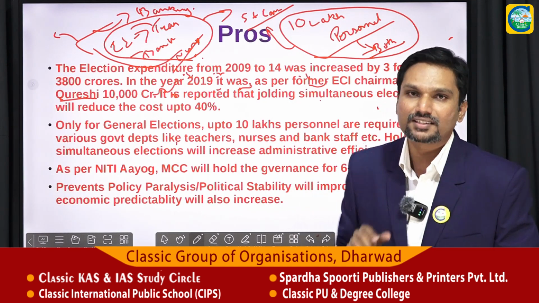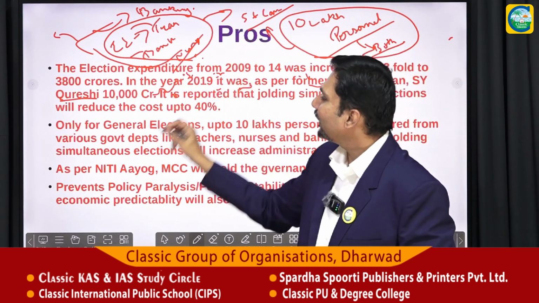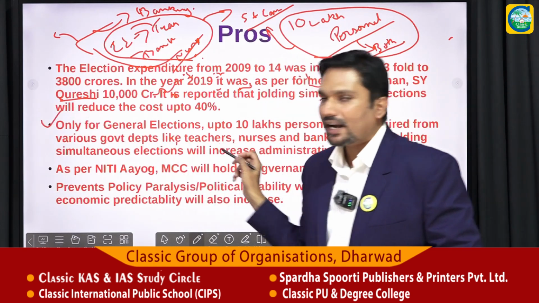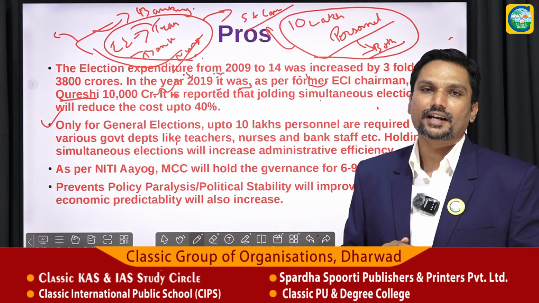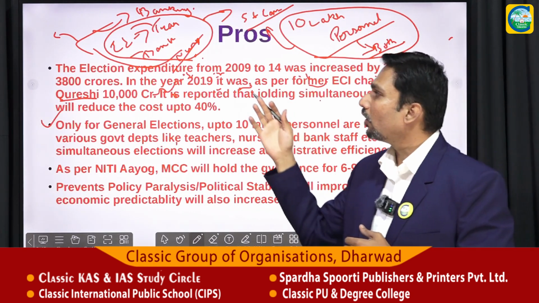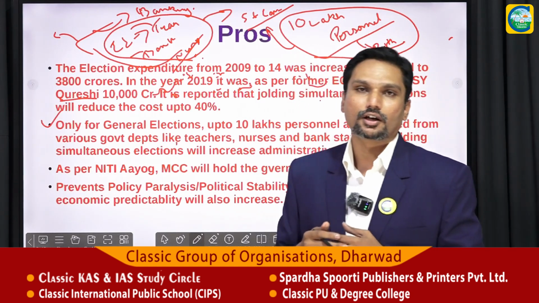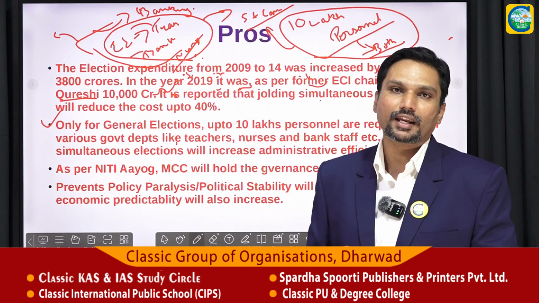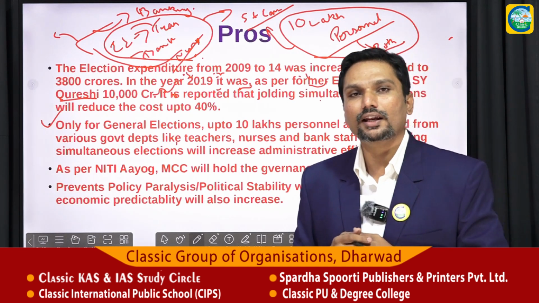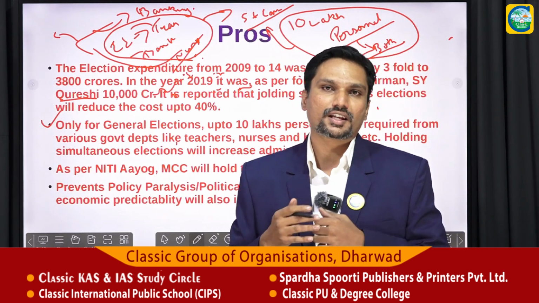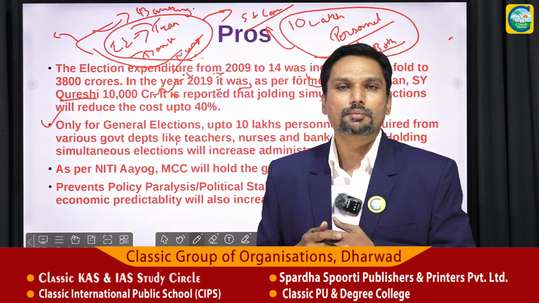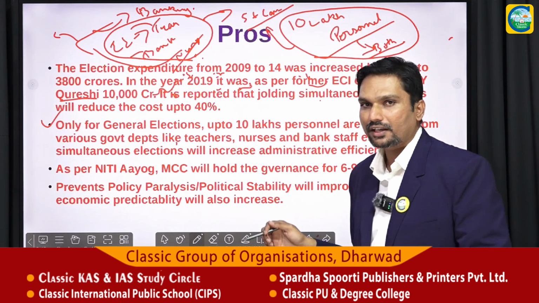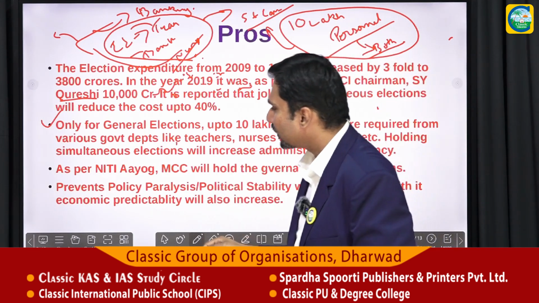They would be called once in 5 years, and that will increase our administrative efficiency, right? The state officials, the officials who are employed by the government, if they are not involved in election work regularly, and if they are involved in the regular work for which they have been chosen, they do their job, I think the administrative efficiency will be increased. So this is the second pro point. I hope this is clear.